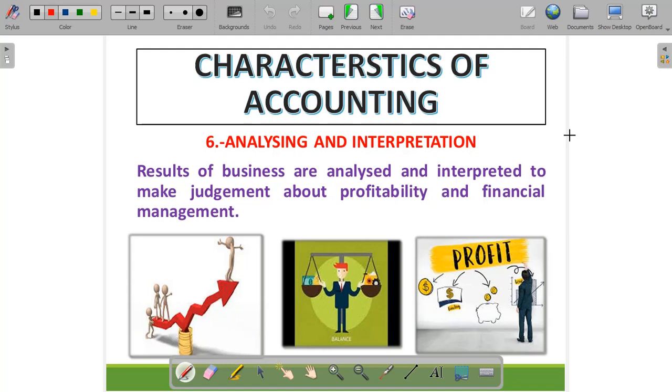In the sixth characteristic of accounting, we analyze and interpret. In accounting, the results of the business are analyzed and interpreted so that the users of the financial statements, who can be our employees, shareholders, investors, creditors, government, and tax authority, can use them. These are the users of the financial statements. So we need to analyze and interpret the accounting information so that it becomes meaningful, and sound judgment of the business becomes possible.